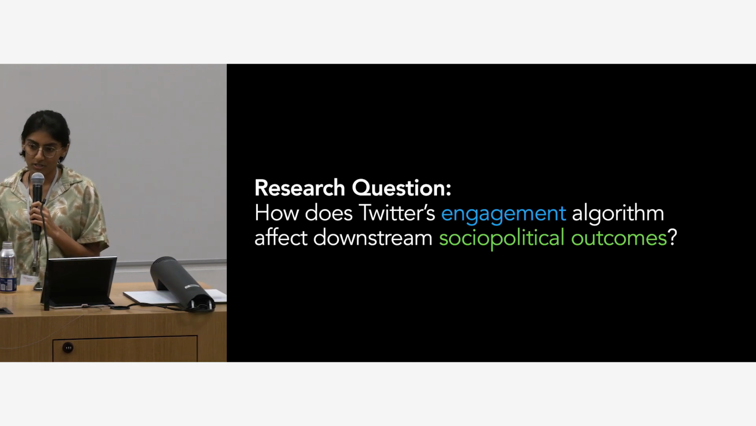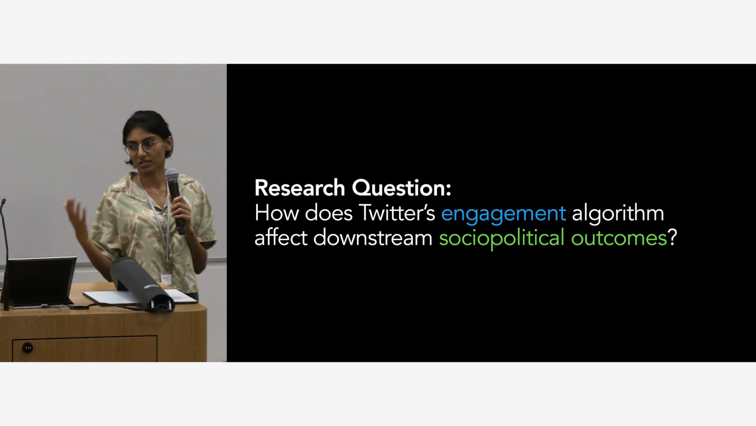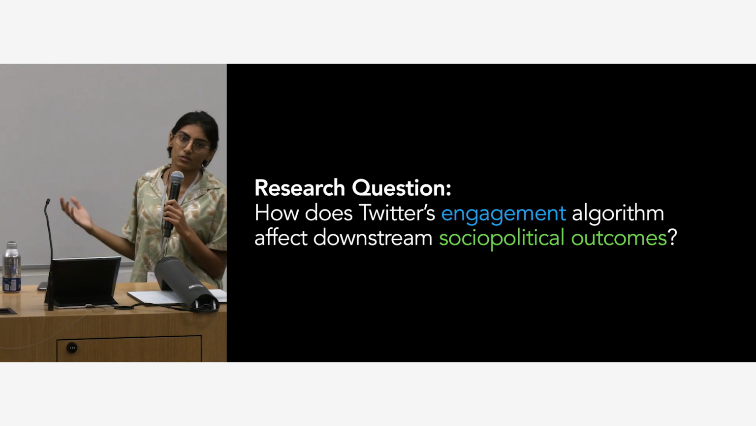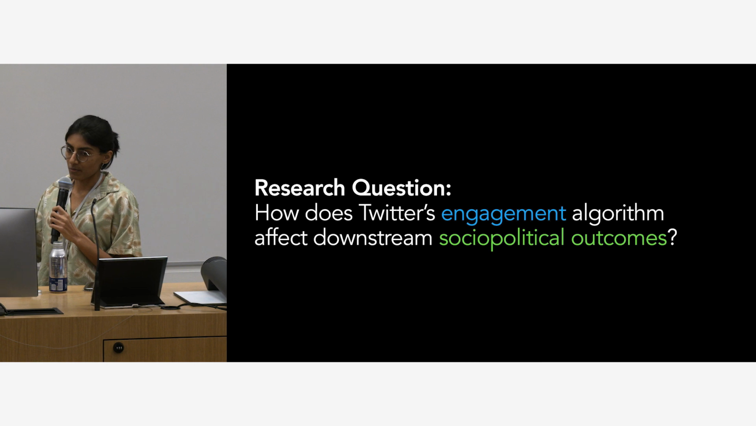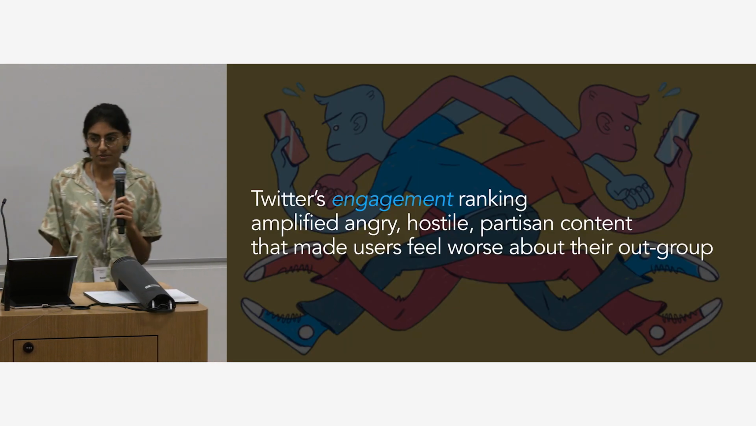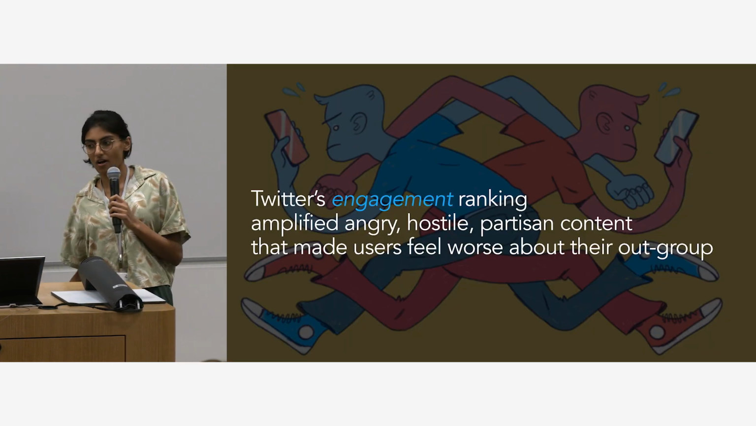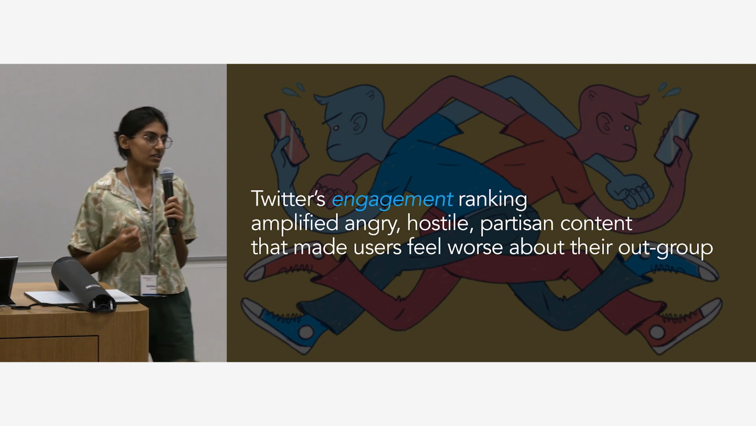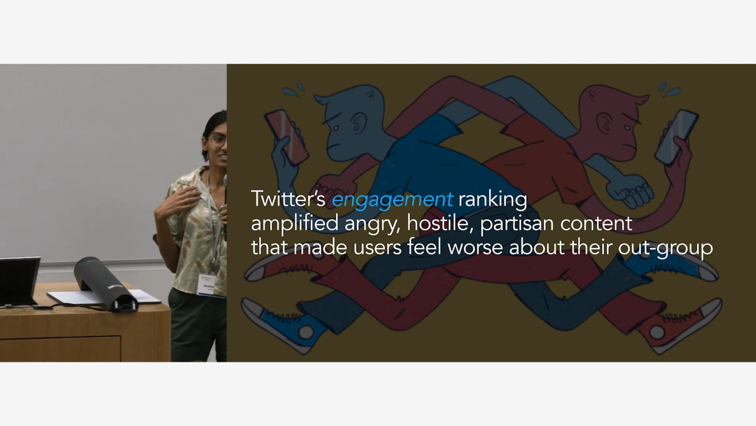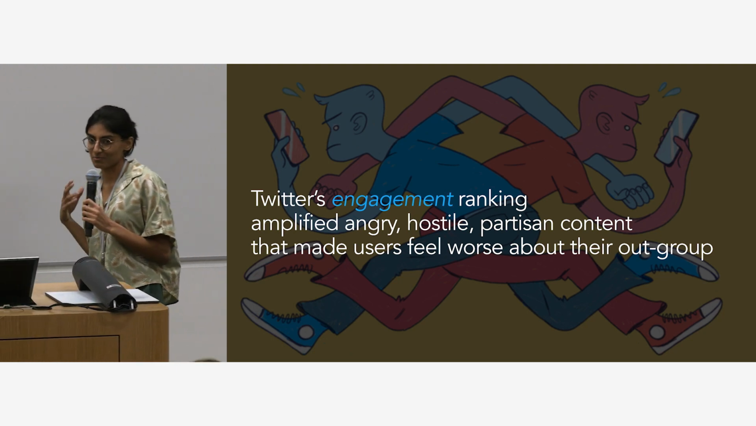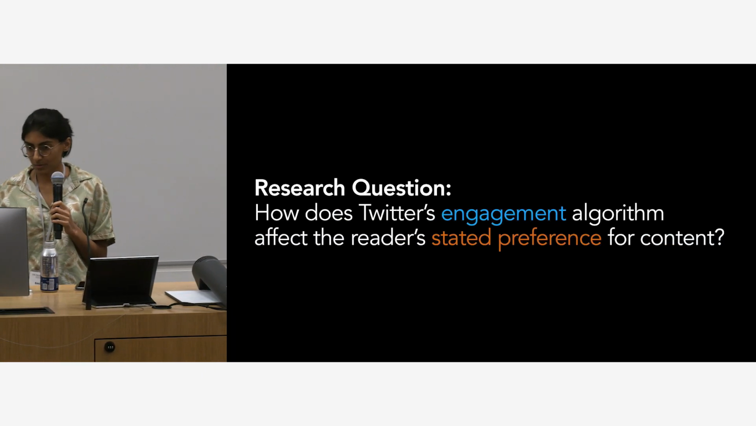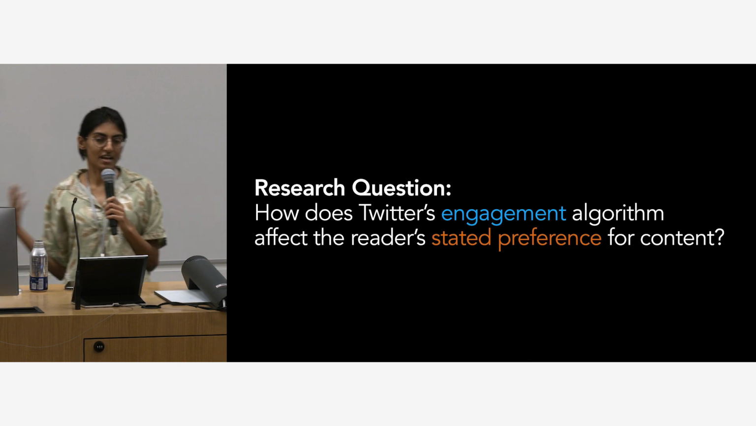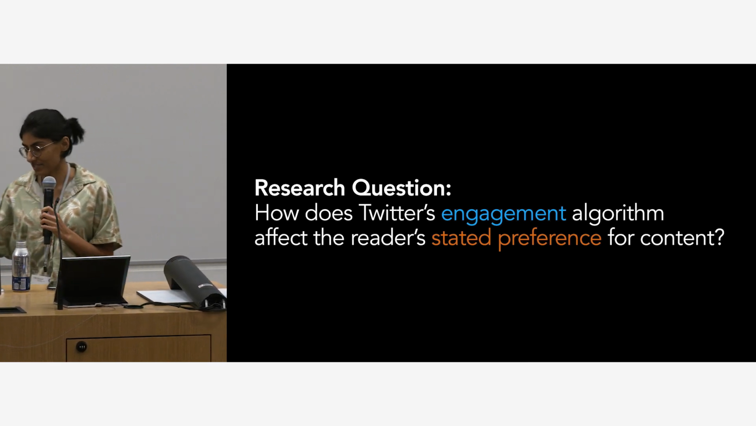So the first research question we had was, of course, how does Twitter's engagement-based algorithm affect downstream outcomes related to divisiveness, et cetera? What we found is that the engagement-based ranking amplified angry, hostile, partisan content that users, when they read it, said made them feel worse about their political outgroup and better about their in-group. So the algorithm does indeed seem to be amplifying divisiveness, as we found through the experiment.